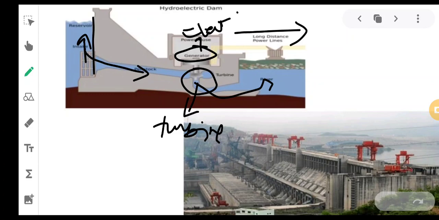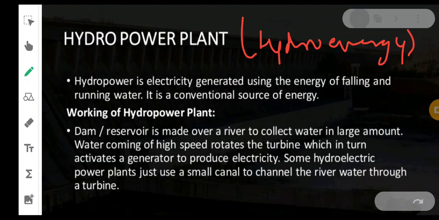It is very easy. So generally, what are the uses of this hydro power plant, how it is produced, we will just see. Hydro power is electricity. Yeah, it is thermal power. As I have told you, thermal power is electricity which is produced by burning coal and water. Okay, so generally that is called thermal power.